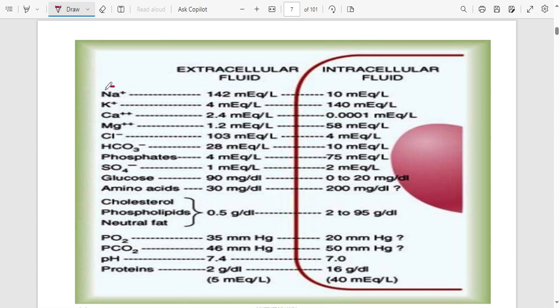So you can see sodium ions are most abundant outside the cells, so they are more in ECF, and the concentration of sodium is 142 milliequivalents per liter outside the cell, while inside the cell it is about 10. And then the concentration of potassium is more inside the cell.